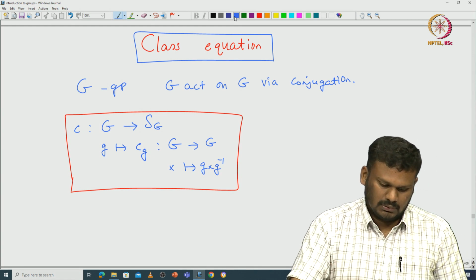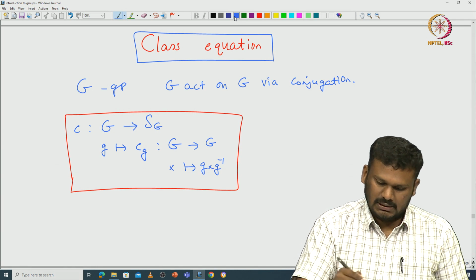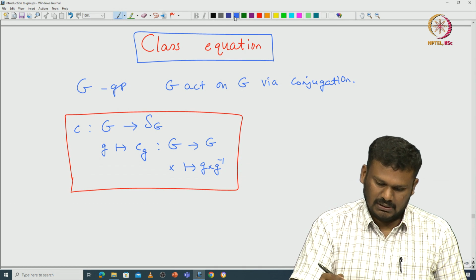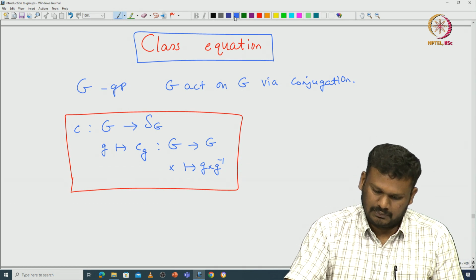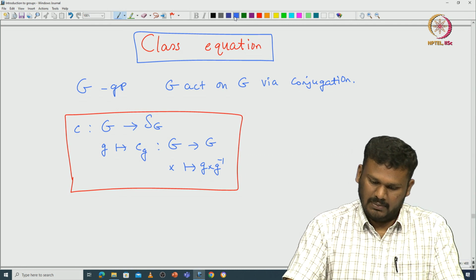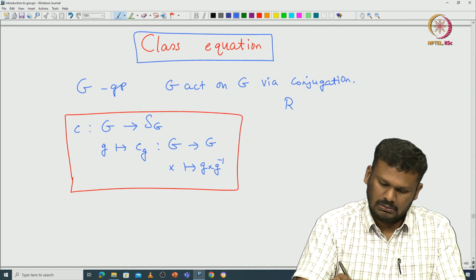First of all, what is the center, as well as the centralizer of some element? Let's recall.